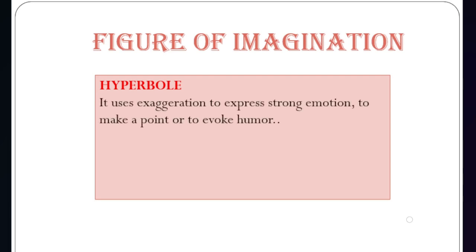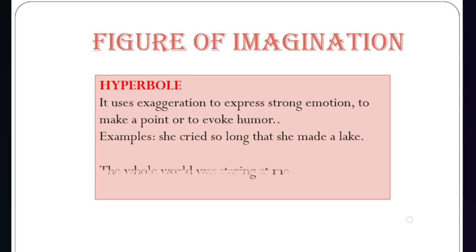Next one is hyperbole. Now what is hyperbole? Hyperbole is a statement where we exaggerate or enhance the statement in order to express strong emotions, to make a point or to evoke humor. To understand nicely, look at the example. She cried so long that she made a lake.